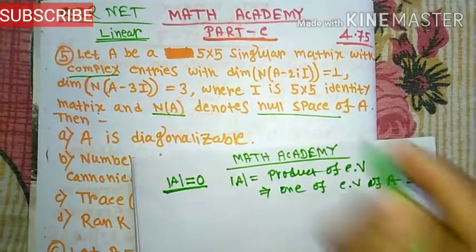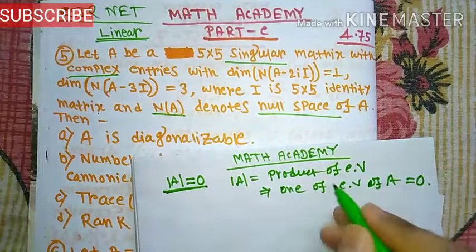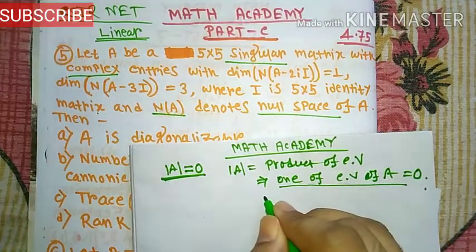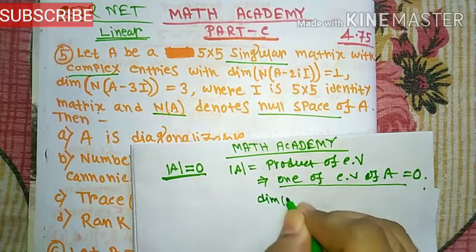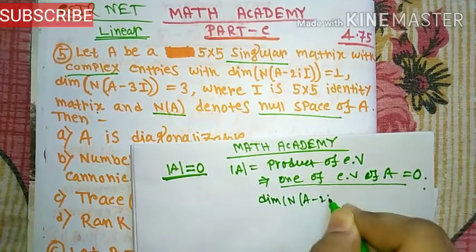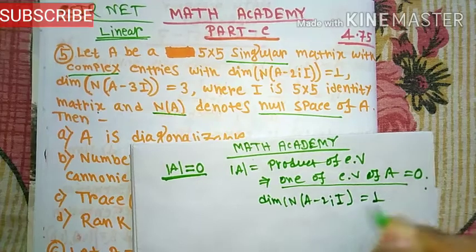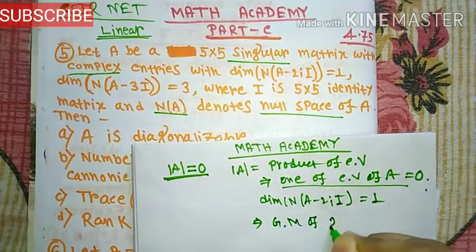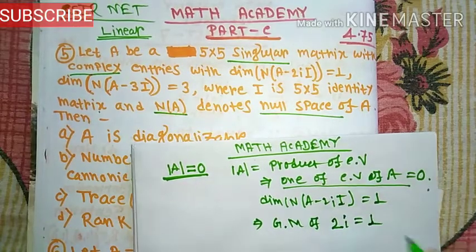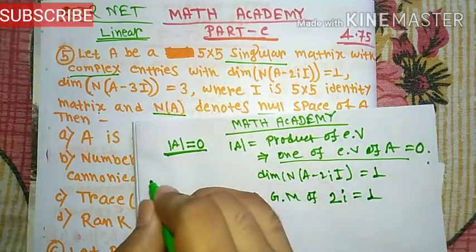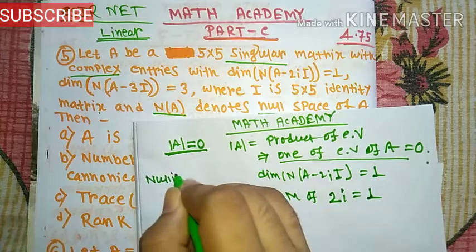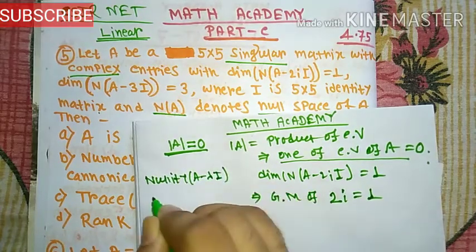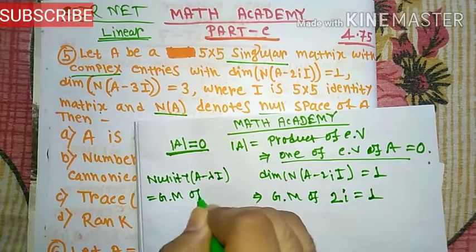So first, here it is given that A is a singular matrix, so one of the eigenvalues of A is 0, and dimension of N(A - 2iI) is equal to 1 means GM of 2i is equal to 1. Here we know nullity of A - lambda I is called GM of lambda.